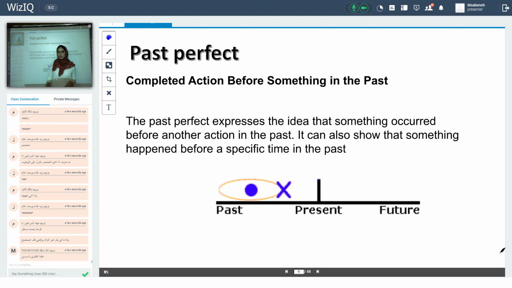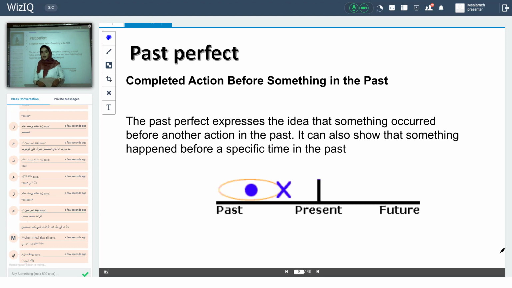Remember, yesterday we talked about present perfect and we talked about what? The form, the definition, the function, and we talked about some examples. Okay, now, past perfect. What do we mean by past perfect?